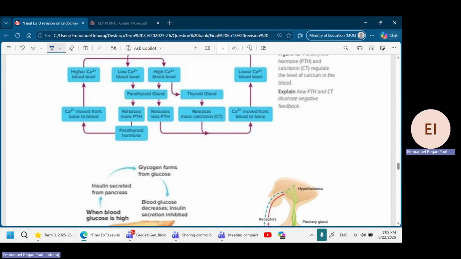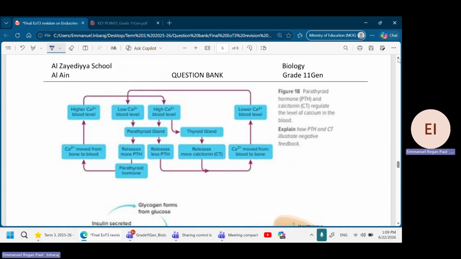You see here, look at this one. They give you this picture, and they will keep a box empty. We don't know which box. They will leave one box empty and ask you what is happening. Mostly here, look at this. Parathyroid hormone, there is an arrow going. So the parathyroid hormone releases PTH. What will the parathyroid hormone do? We know that the parathyroid hormone increases the calcium. The calcium moves from the bone to the blood. Higher calcium blood level, the calcium is very high now.